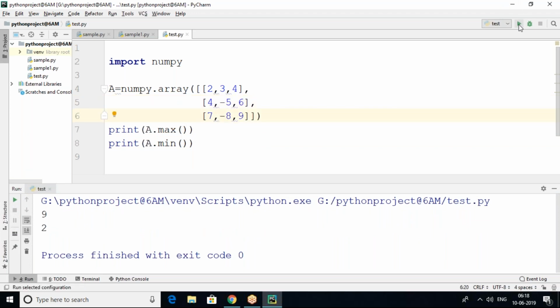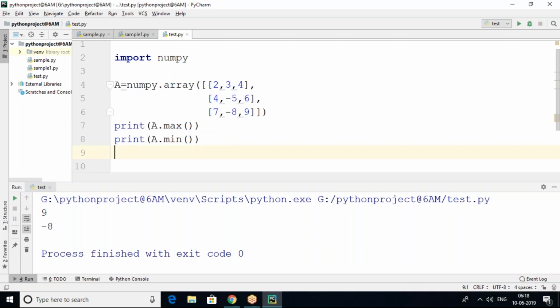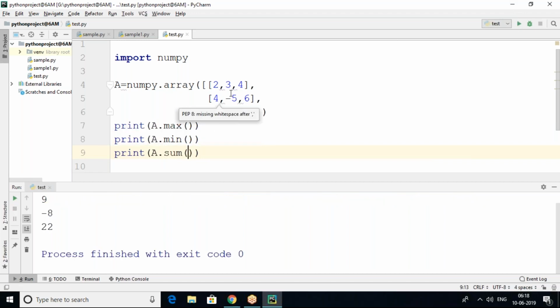Yes. So this time, maximum value 9, minimum value -8. This is the complete array, through which we are getting a.sum of the array. The sum means the complete total of the elements, which is 22. But if you include only 5 and 8 also, then it is 48. So that is the maximum of the elements.